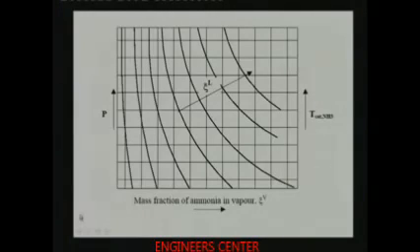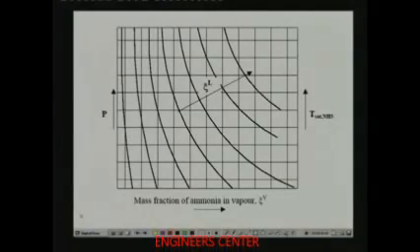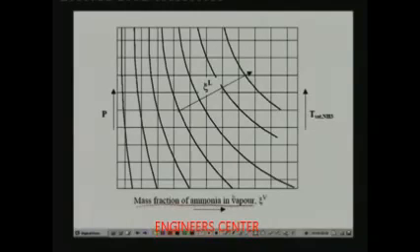What I am showing here is a typical vapor liquid equilibrium chart, where the x axis is the mass fraction of ammonia in the vapor phase and the y axis is pressure or saturated temperature of ammonia. This is an equilibrium chart, that means the vapor is in equilibrium with the solution. Also shown here are different constant liquid concentration lines.